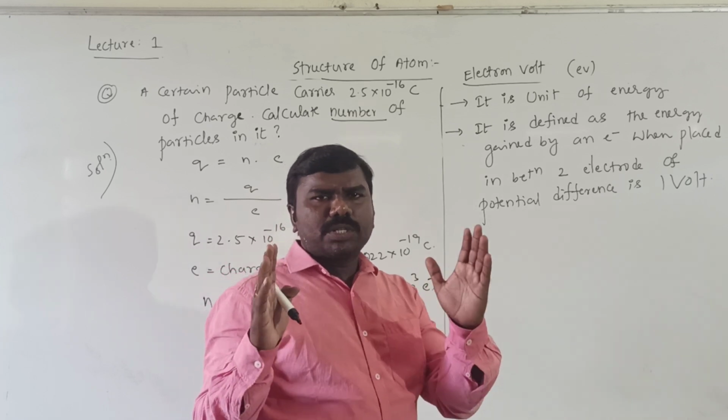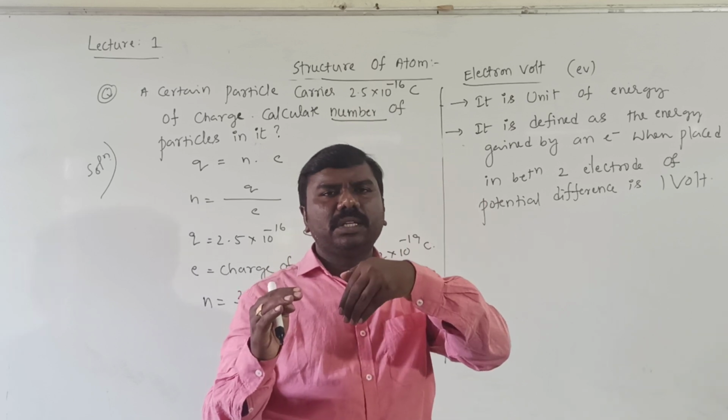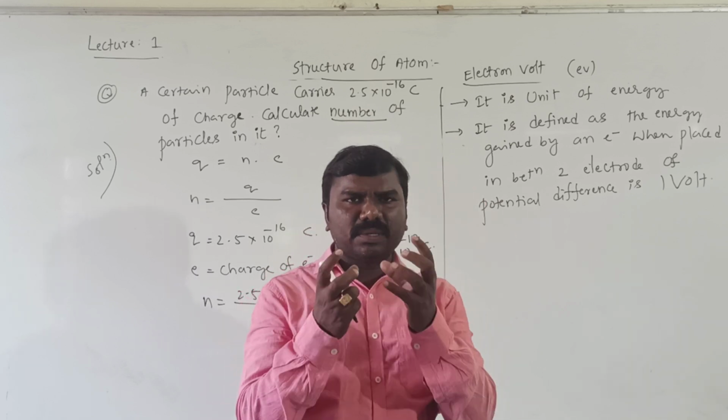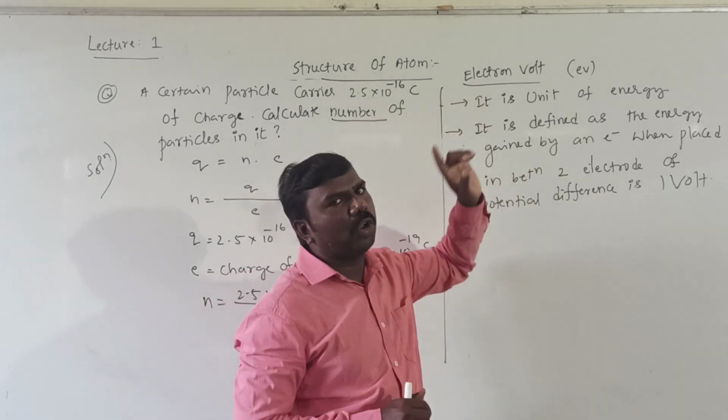So the potential difference of the two electrodes is 1 volt. If you place an electron in between, some energy is gained by the electron. That energy is called the electron volt.